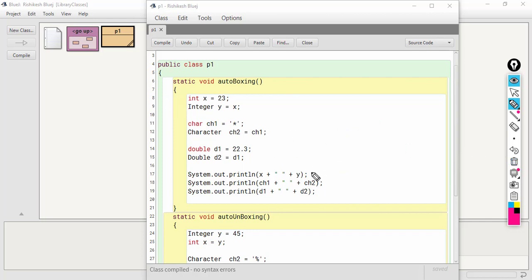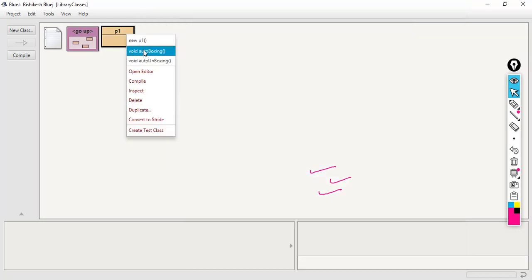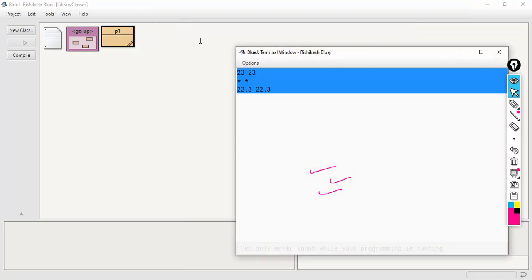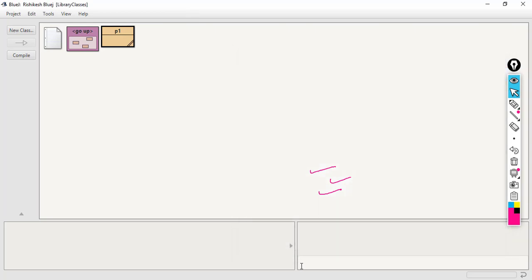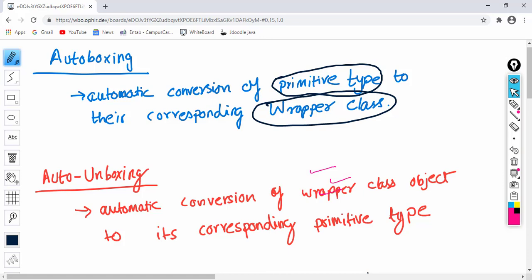Now I have simply printed the values of x and y, ch1 and ch2, and d1 and d2. So you'll get to see the same values for both the variables. Now let's see auto unboxing.